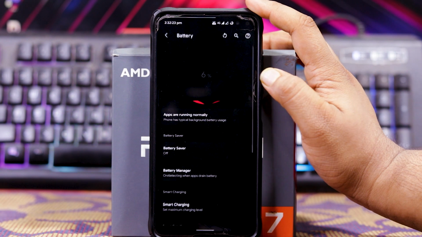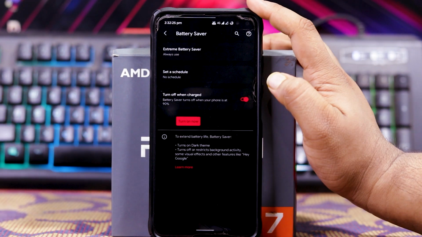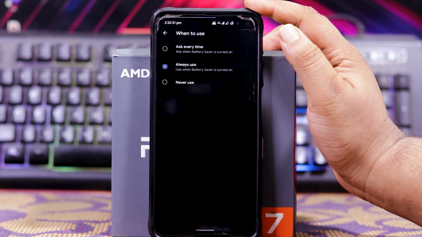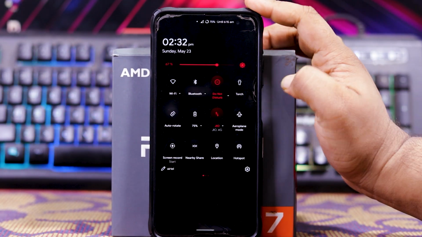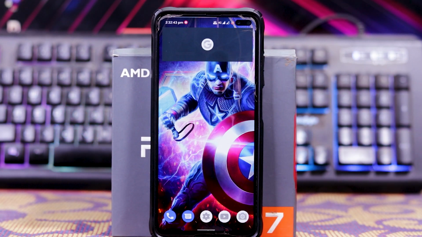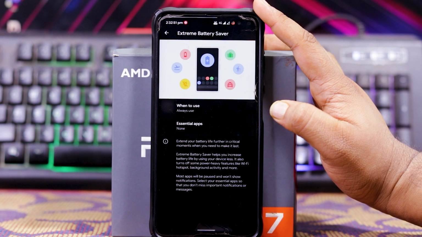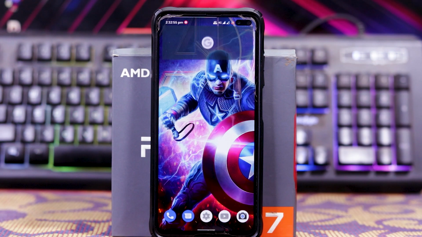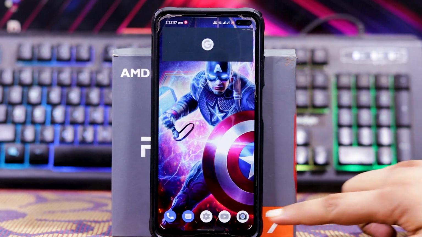As you can see, in battery, you get battery saver. In this, you get extreme battery saver. In this, you get the option of when to use. Suppose you choose always use and turn on battery saver. All the third-party apps get disabled, as you can see. And in this, you get the option of essential apps. Suppose Gcam. Even if the battery saver is on, you can still use the app, as you can see.